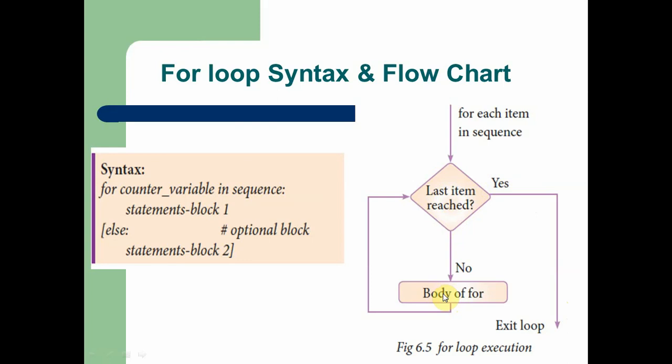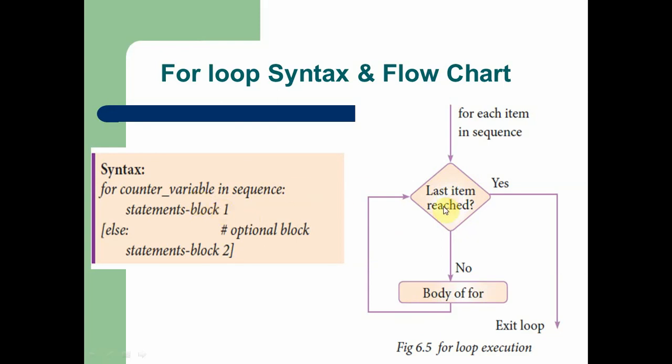The only difference between the while and for loop is that in the while loop, when the condition is true, the statement block 1 is going to execute. But in the for loop, we are checking whether the last item is reached. When the condition is false, only then is block 1, the true block, the body of the for loop, going to execute. After executing the body of the for loop, the loop goes to check again for last item reached. So whenever last item reached is checked, if the condition is false, only then is block 1 executed.